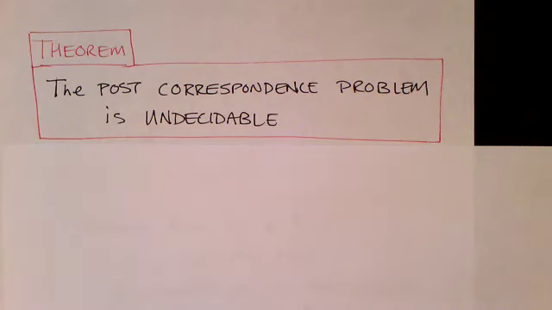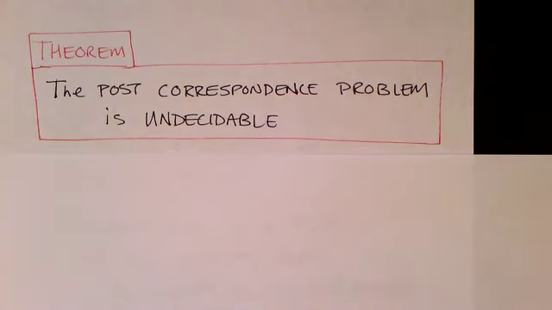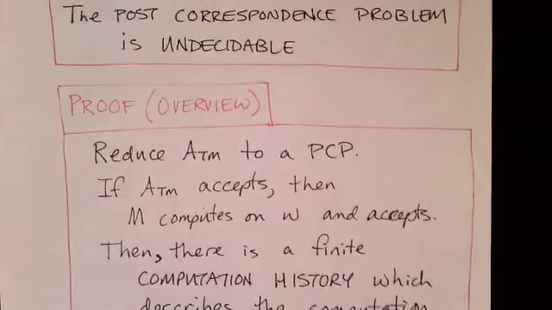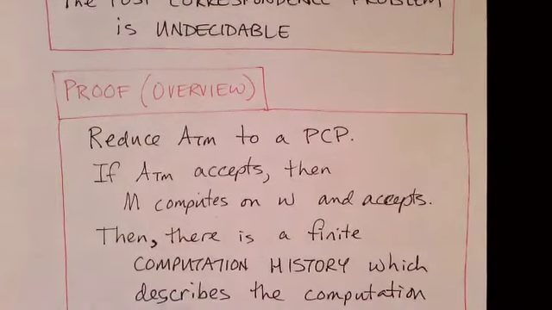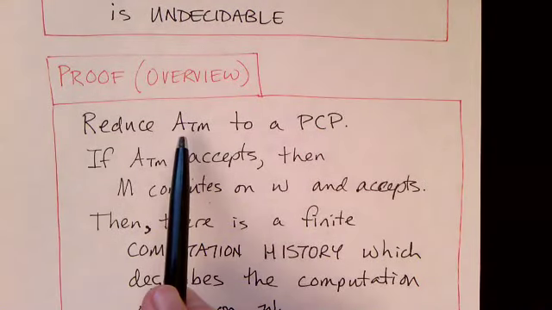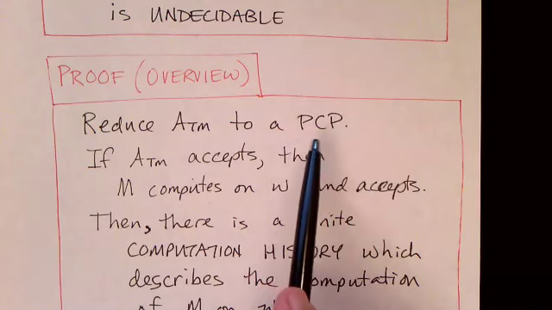The theorem that we're trying to prove is that the post-correspondence problem is undecidable. This is a rather lengthy proof, but let's start with an overview of the proof so we can see where we're going. This is an example where we're doing a reduction from the acceptance problem for Turing machines to a post-correspondence problem.